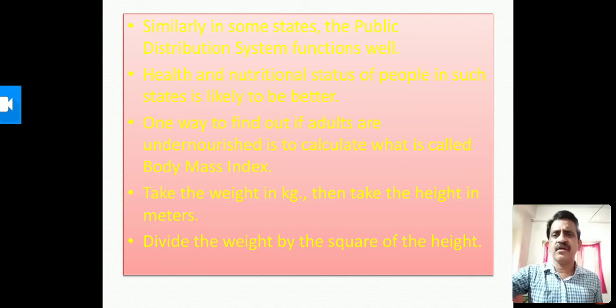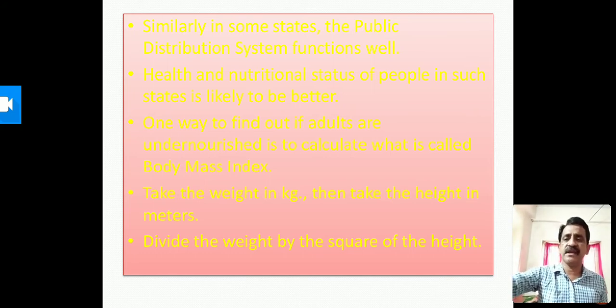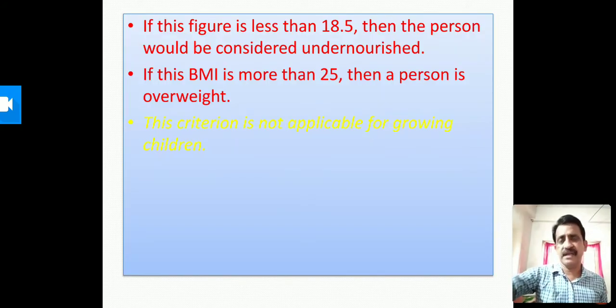One way to find out if adults are undernourished is to calculate what is called body mass index. Take the weight in kg, then take the height in meters, divide the weight by the square of the height. Remember, you should take the weight only in kgs and the height should be in meters. After taking the weight in kg and height in meters, divide the weight by the square of the height. You will get BMI or body mass index.